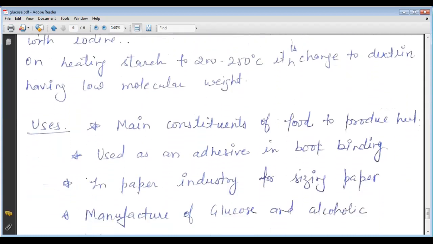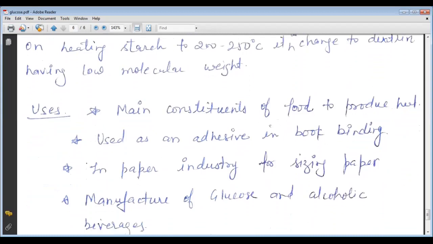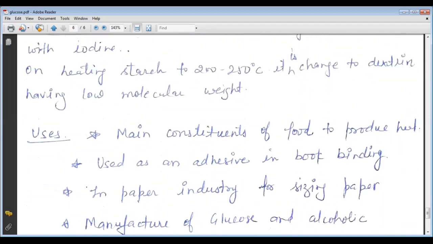So starch is very important, and a main constituent of food to produce heat. Second, it is used as an adhesive in book binding. Third, in the paper industry for sizing paper, and then the manufacture of glucose and alcoholic beverages. So these are the uses of starch.